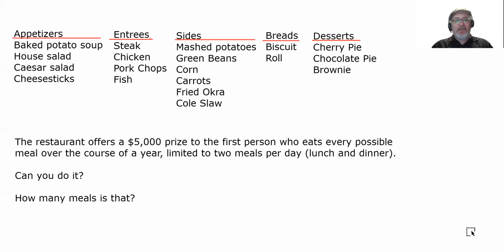Let that sink in. If you can eat every possible meal from this list by choosing one from each category and be the first person to do it over the course of a year, $5,000 for you. Can you do it? Well, how many meals is that? Good luck listing all of them. It's not impossible. It's just impractical.